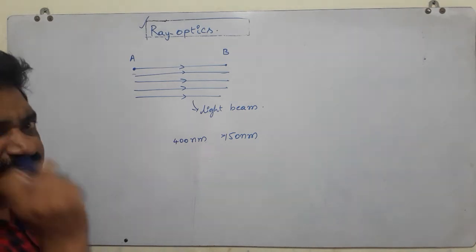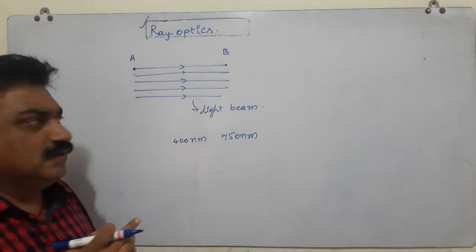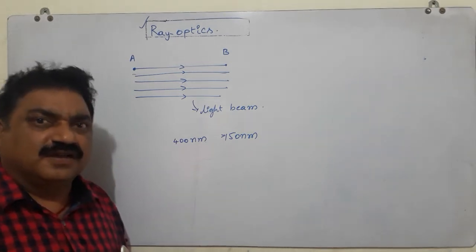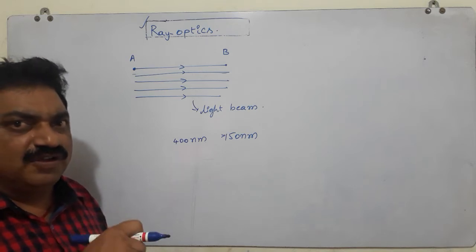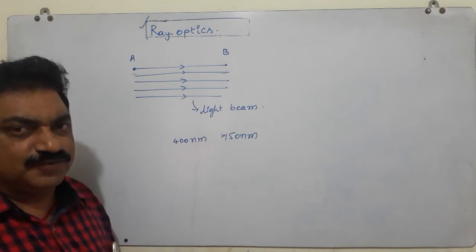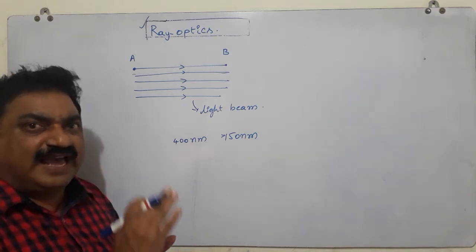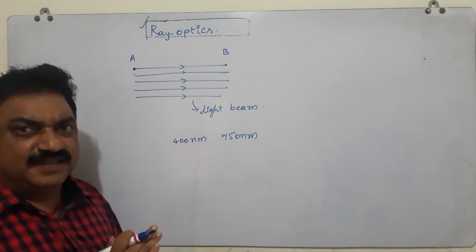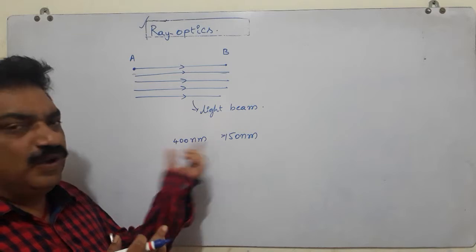If the object size is comparably small to that of the wavelength of light, such optics is called wave optics, that we will discuss later. So, rectilinear propagation is valid when the size of the object is greater than the wavelength of light.